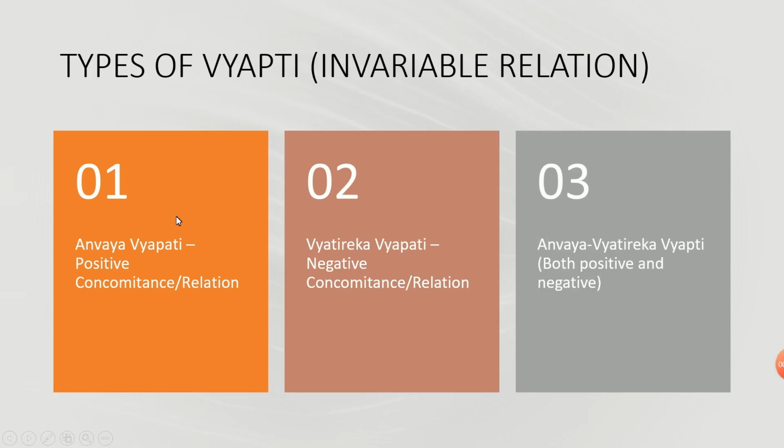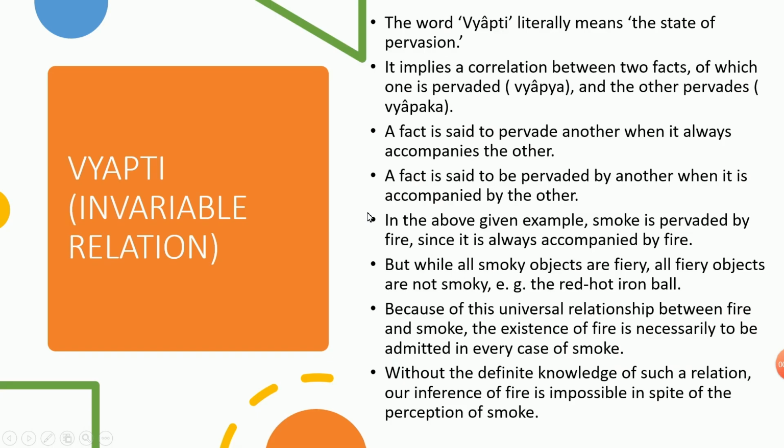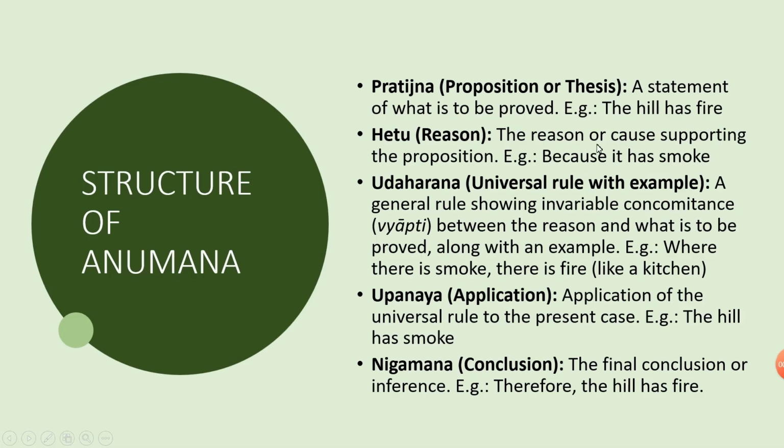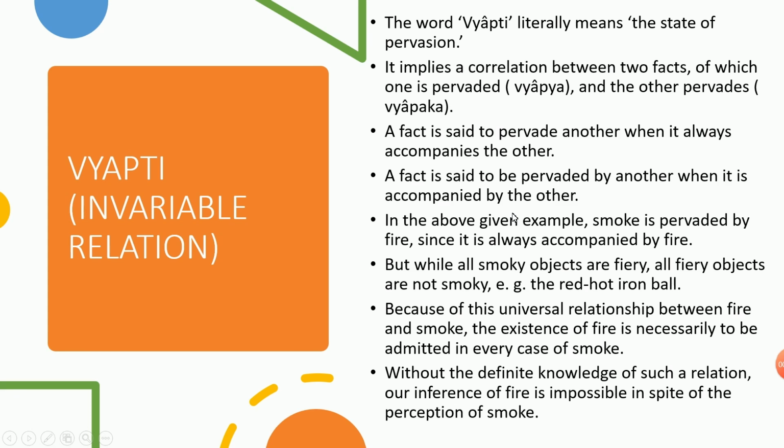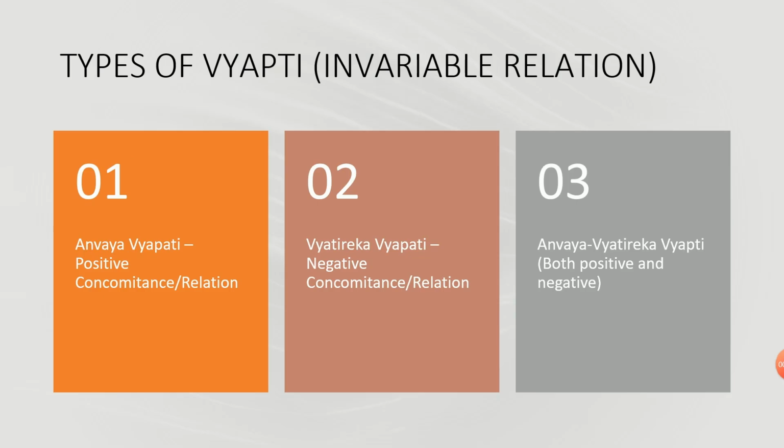Types of Vyapti. First is Anvaya Vyapti, that is positive concomitance or relation. See here, the hill has fire because it has smoke. So there is smoke, so there is fire. That is the positive. I am saying there is one thing, so there should be another thing. That is the first one, Anvaya Vyapti, positive concomitance or relation.